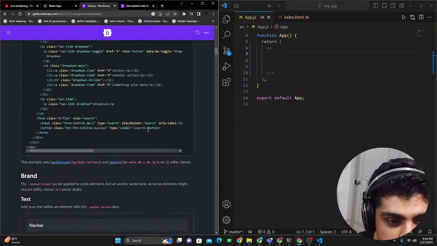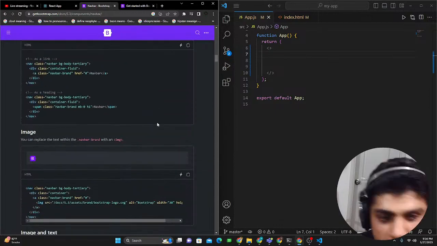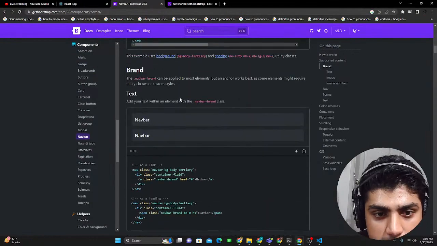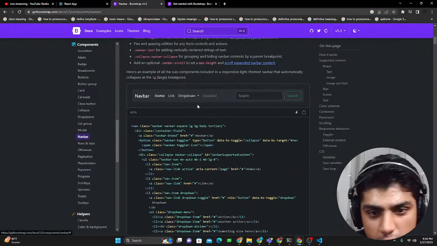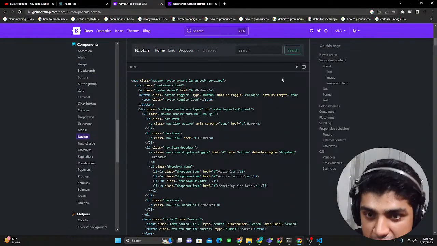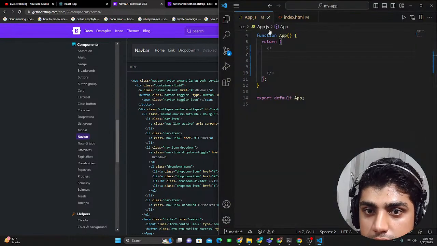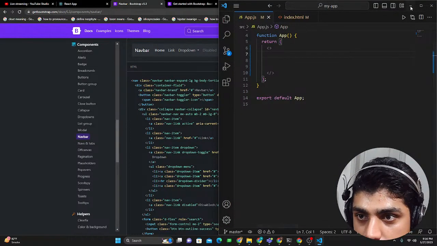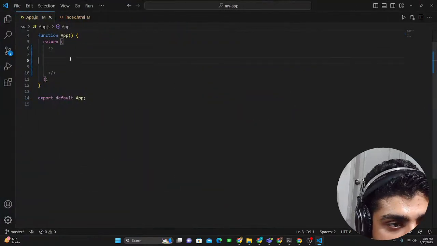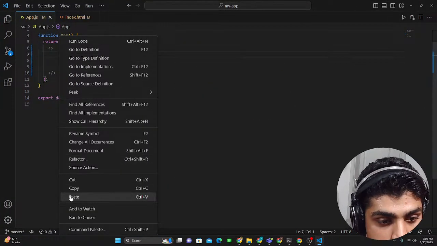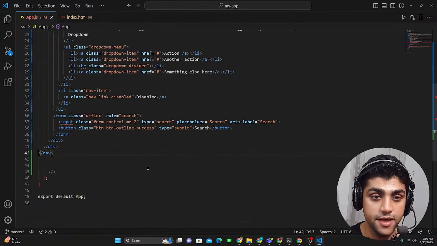What we're going to do is copy a navbar that we think looks good. Well, I like this one, so we're just going to copy this entire thing. Press this button, go here, and paste it right here. I'm going to maximize the screen and paste it in here. Oof, that's a lot of code.